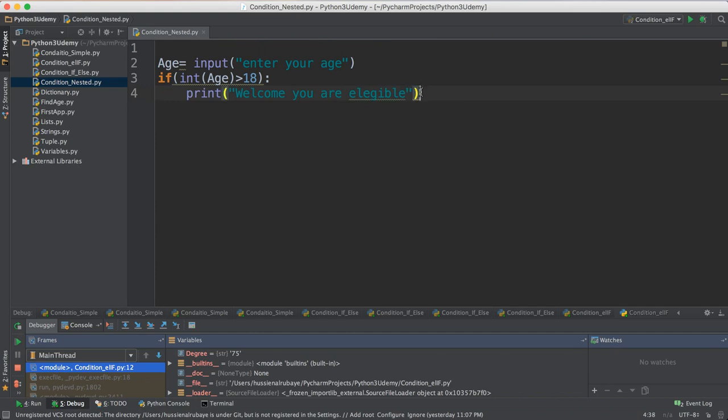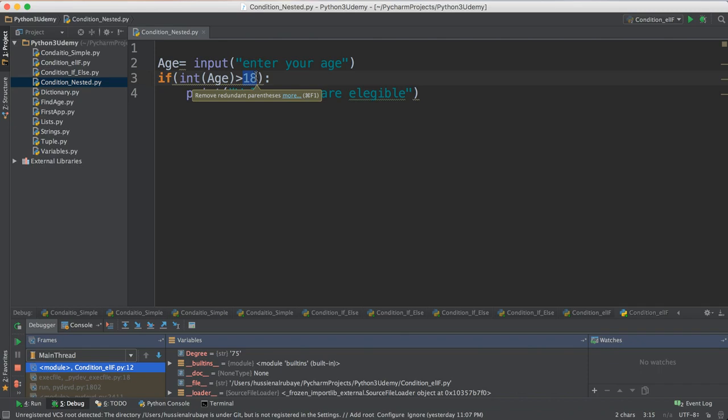This is the first point. I want to say, hey, you are eligible. But for the people whose age is greater than 18, I have to divide them in two classes. One of them, I say, hey, if his age is less than 13, I say you are still young. Otherwise, I say, hey, you cannot enroll in this.